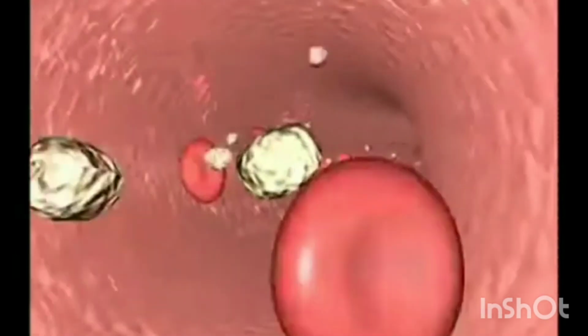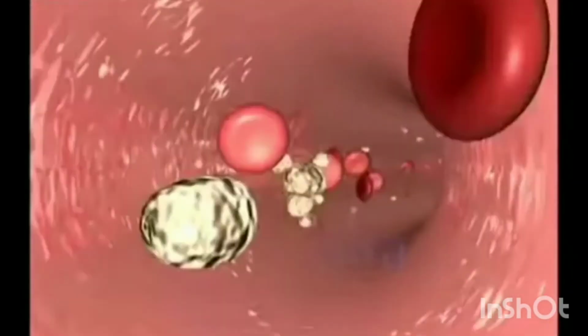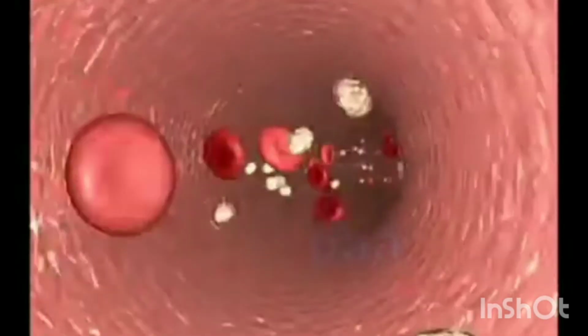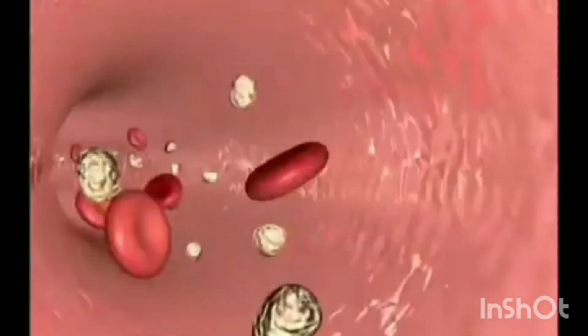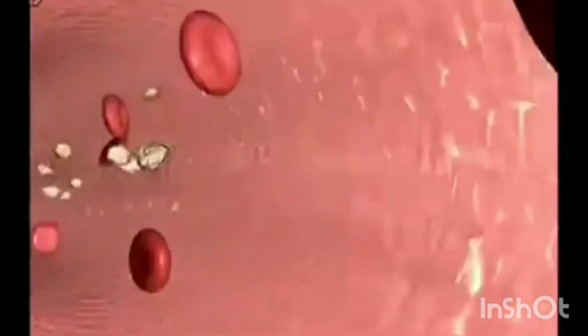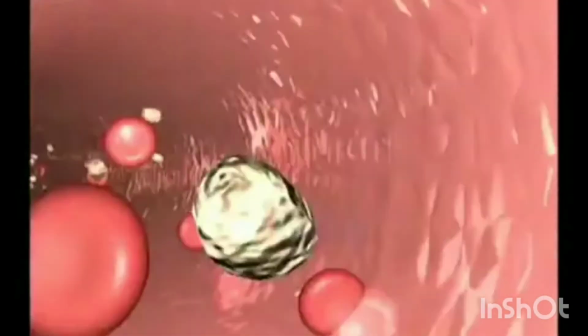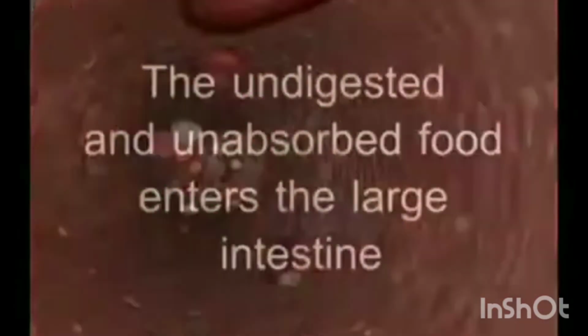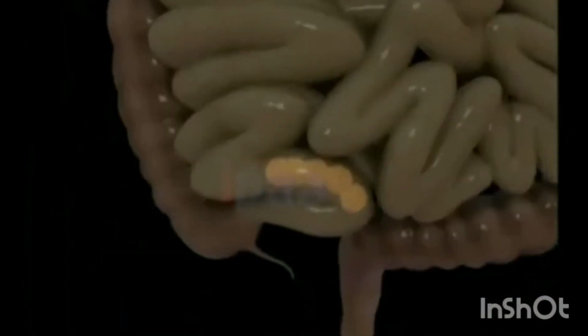The substances that are absorbed are transported through the bloodstream to different organs in the body and are used to build complex substances like proteins. This process is called assimilation. In the cells, glucose breaks down into carbon dioxide and water with the help of oxygen and releases energy.